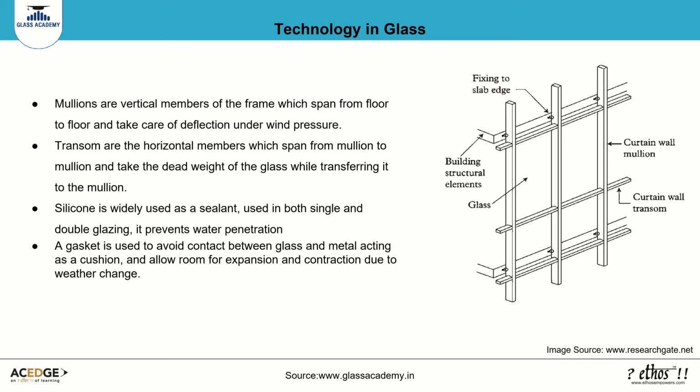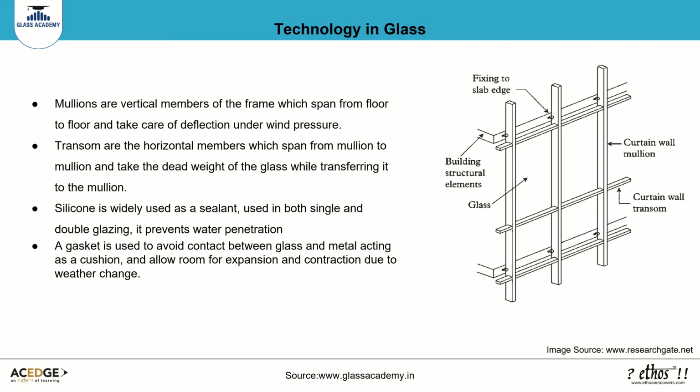Mullion, the most important structural member of the framed system, is the vertical member of the frame which spans from floor to floor. It also takes care of the deflection under wind pressure. Transom, on the other hand, is a horizontal member that spans from mullion to mullion. It takes the dead weight of the glass and transfers it to the mullion.